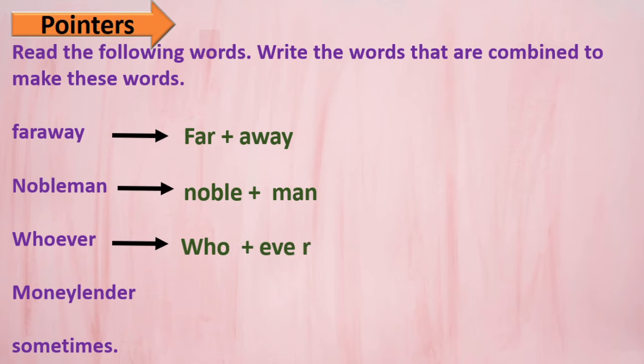Who plus ever. Whoever. Next is moneylender. Money plus lender. Money, you know the meaning. Lender means giving on rent, like lending. Money plus lender becomes moneylender.